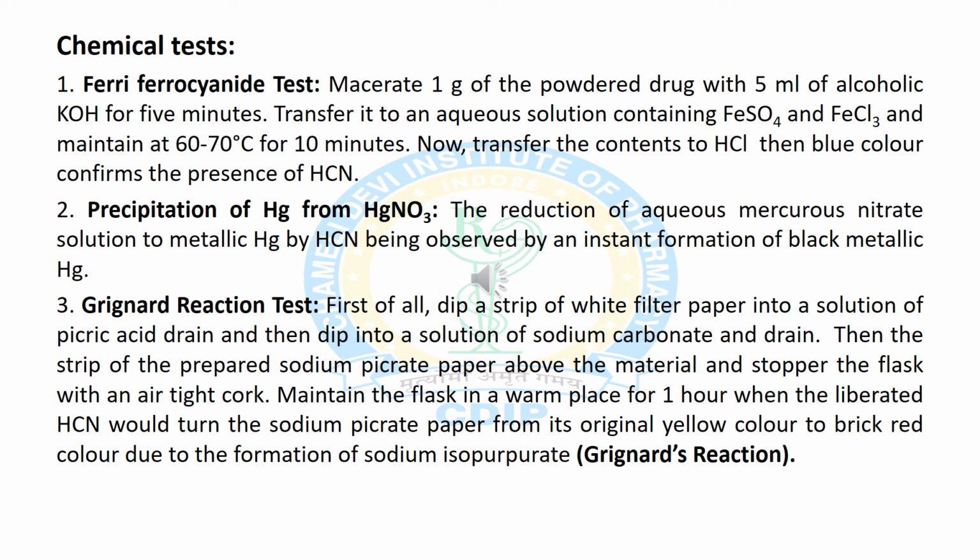The second test is the precipitation of mercury with mercurous nitrate. There is reduction of aqueous mercurous nitrate solution to metallic mercury, and it is observed by the formation of a black color due to mercury. The third test is the Grignard reaction test.